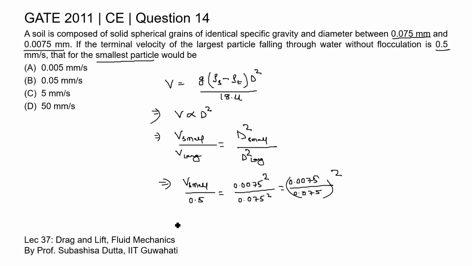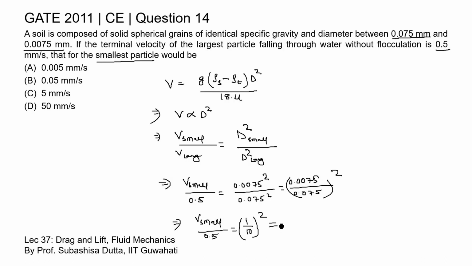So, if we solve it, we will get V smallest by 0.5 is equal to 1 by 10, so 1 by 10 square.